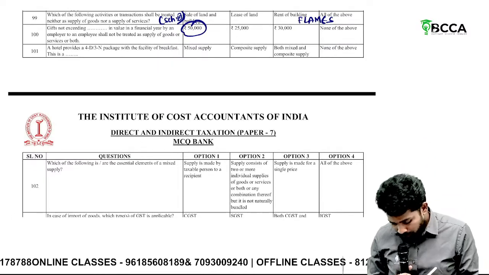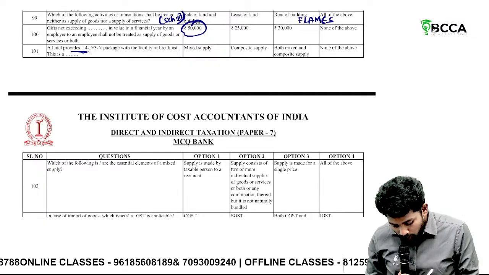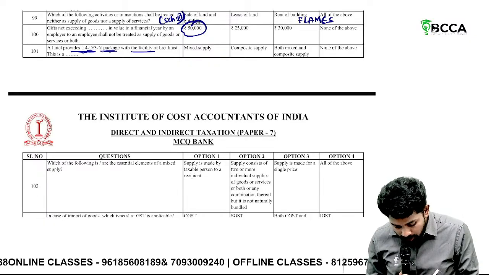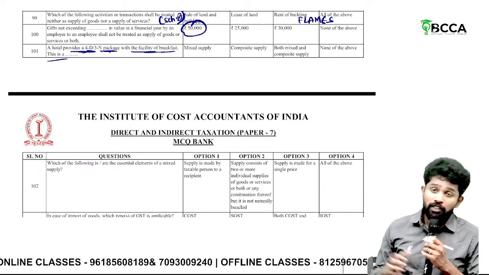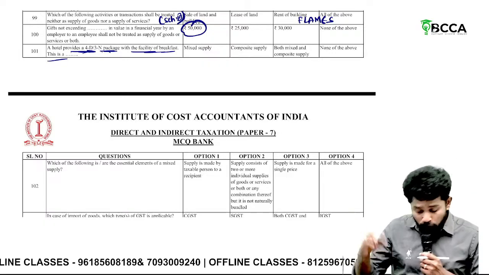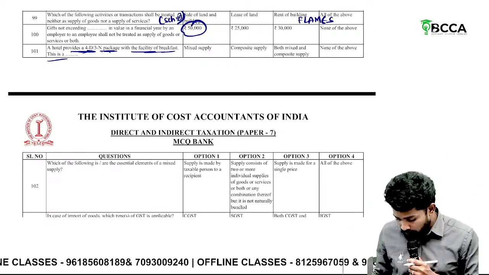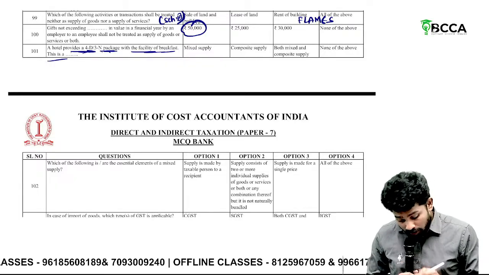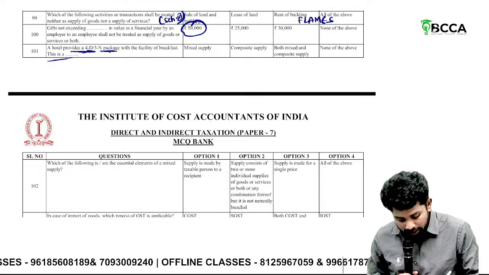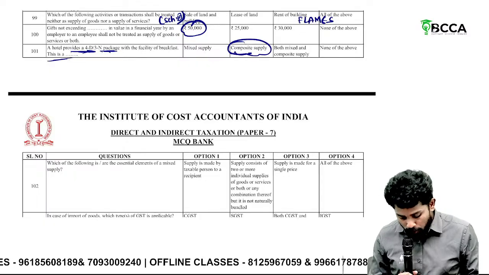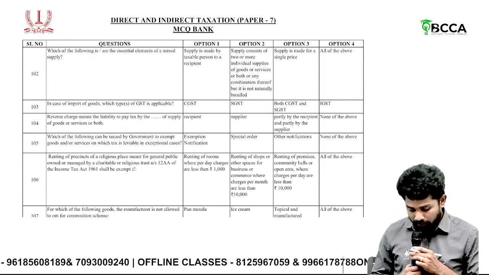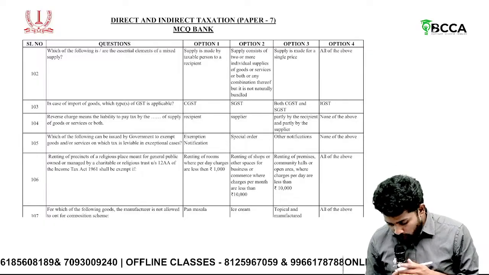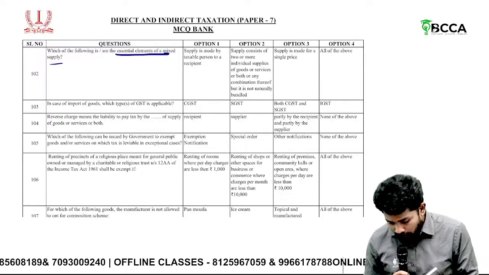Then, a hotel provides a 4-day, 3-night package along with breakfast. Breakfast is a usual expectation. So what is it treated as? It is a composite supply. Then, which of the following are essential elements of a mixed supply?